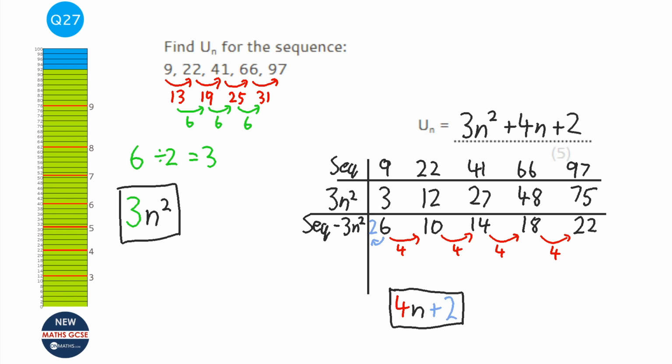Now you can check this out by putting in 1 and putting in 2 and putting in 3 and seeing whether you do get 9, 22 and 41, which you will do.